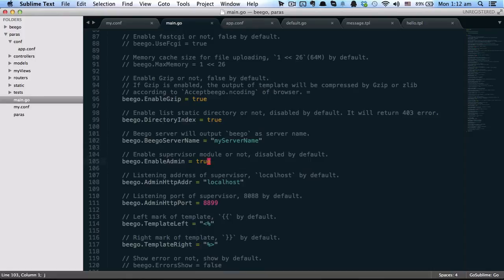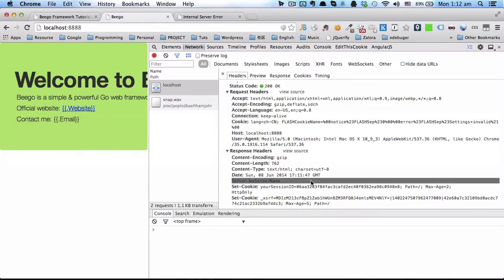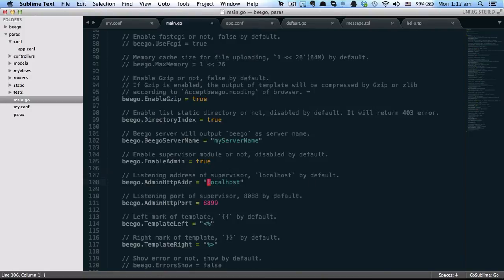So the next configuration is Beego enable admin. This is the supervisor mode. It will show the status of your project. And there are two related configurations.